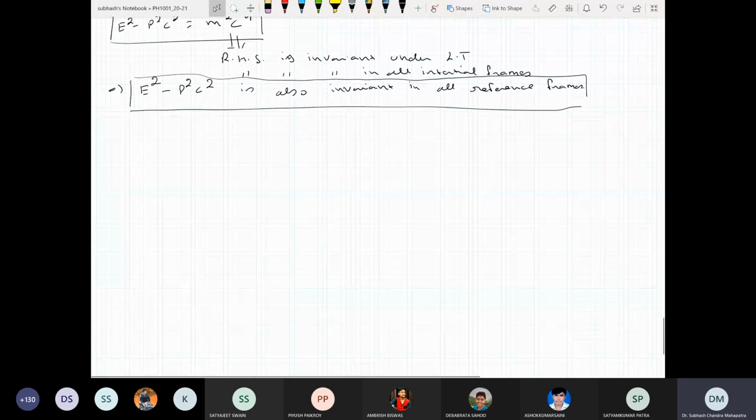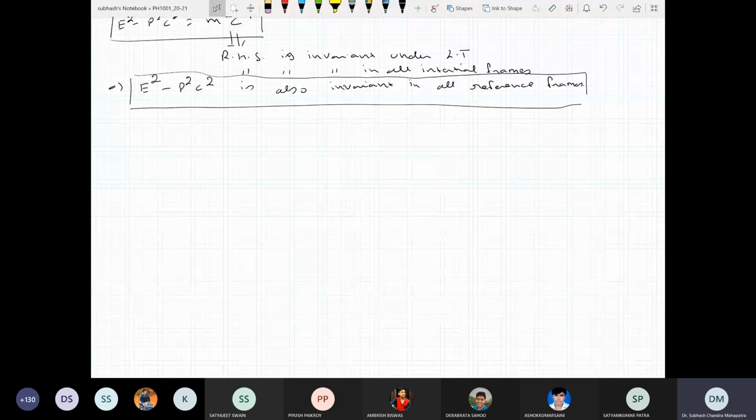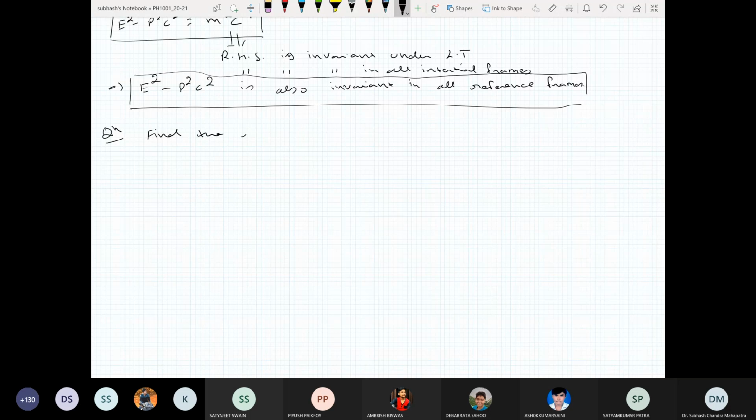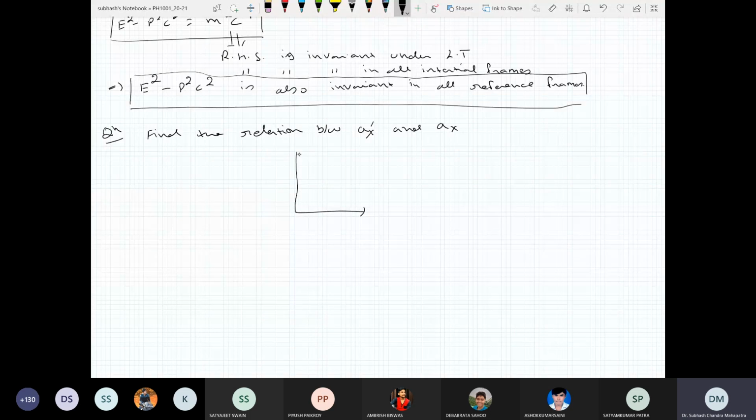So I'll end this class by giving an exercise, and this is an exercise from the assignment sheet. Find the relation between ax prime and ax. What I mean is that there are two frames, t and x, and t prime and x prime. The frame with t prime and x prime is moving, and there is an object here moving with some velocity u.